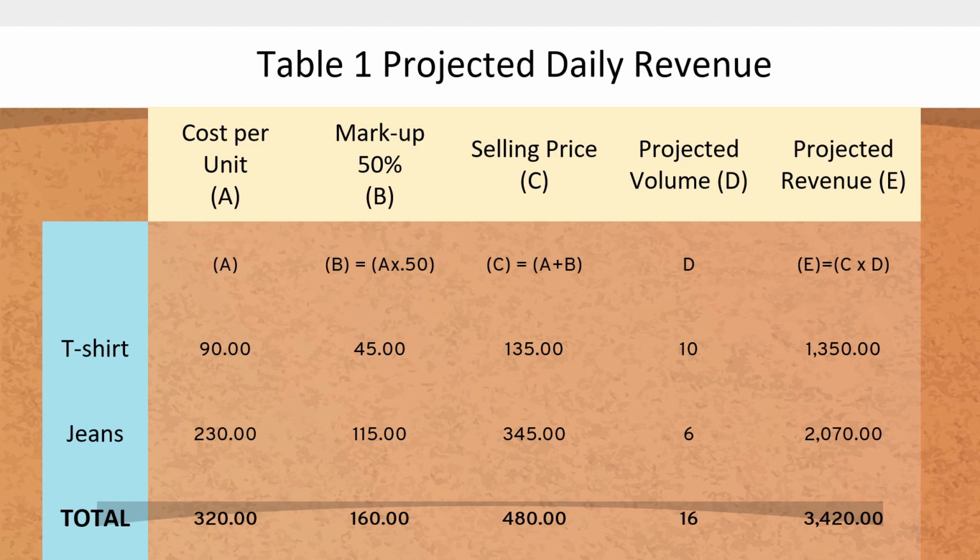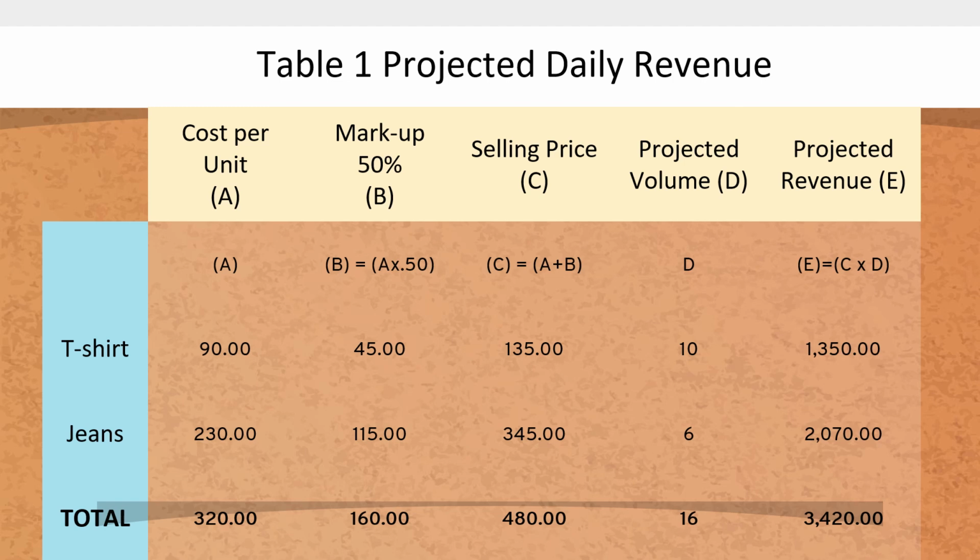For the shirt, the markup price is 45 and the cost per unit is 90, giving 135 pesos as the selling price, and the projected daily volume is that consumers can purchase 10 t-shirts every day. That will give us a projected revenue of 1,350 pesos every day.